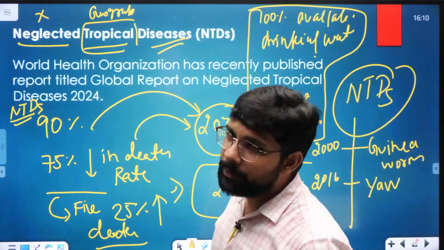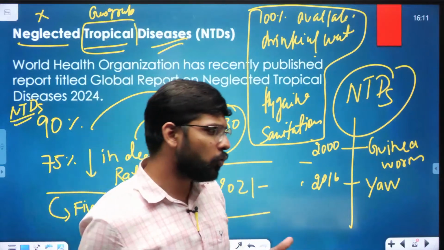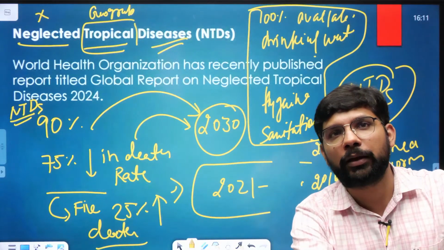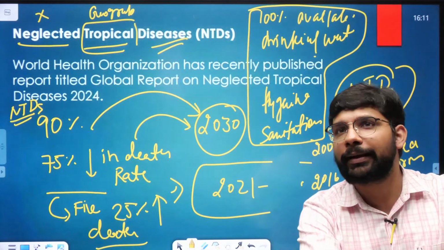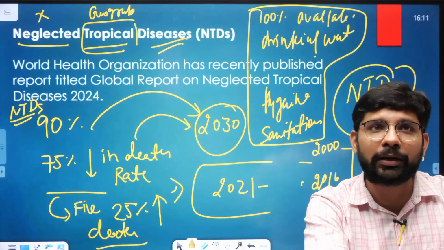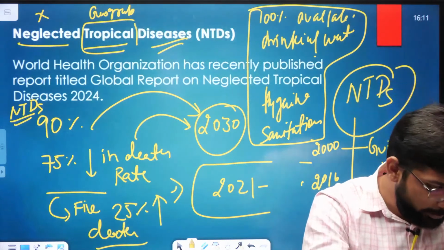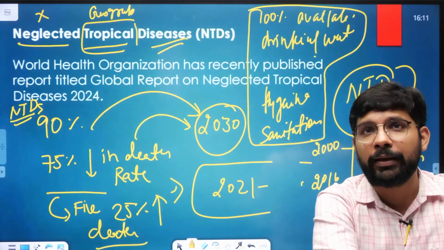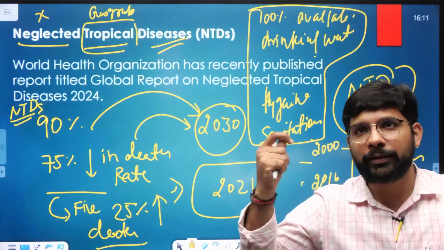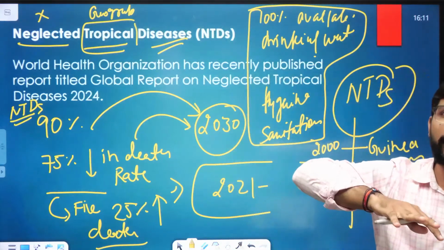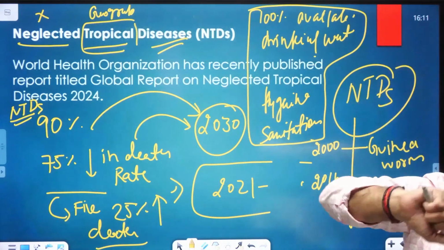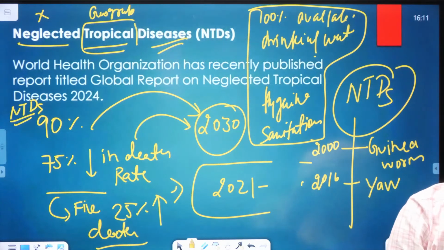Neglected tropical disease के बारे में सबसे पहले बात होना शुरू हुआ अप्रोक्सीमेटली 2015. In 2015 the government started discussing the neglected tropical diseases. जब सस्टेनेबल डेवलपमेंट गोल अनाउंस हुए in 2015, in the sustainable development goal 3.3 specifically they are talking about the neglected tropical disease. उसके बाद अवेयरनेस बढ़ना शुरू हुआ कि these are the major burden on the economy, the major health burden on the government, specifically for the developing country.